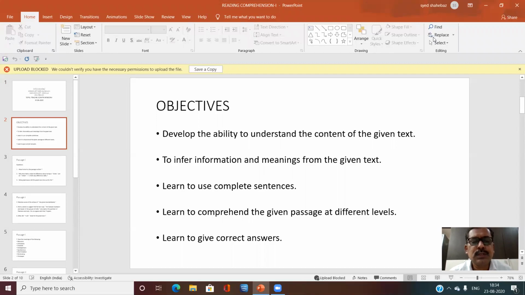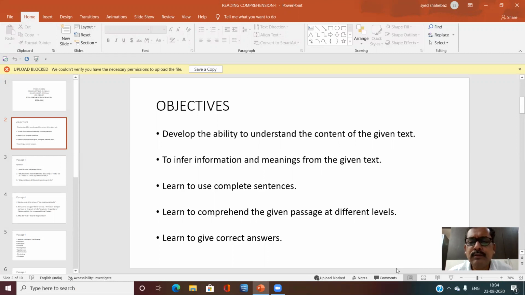Third objective is learn to use complete sentences. So after the passage, few questions are set on the passage. 5 to 6 questions are set on the passage at the end of the passage. After reading the passage, the student has to give the complete answers.